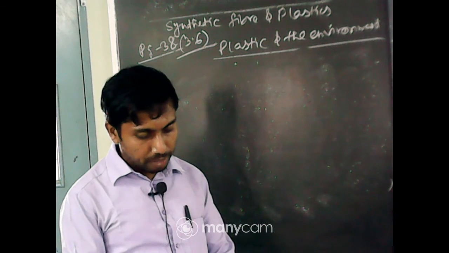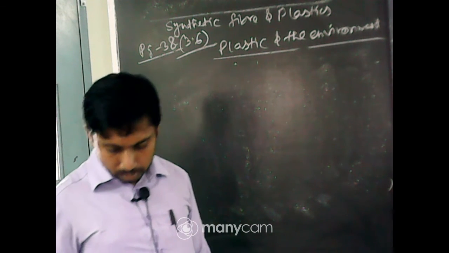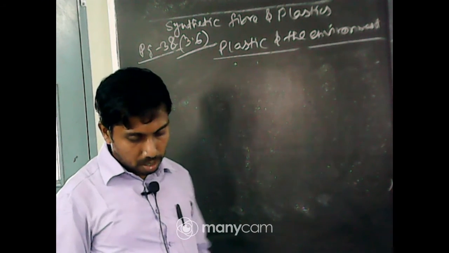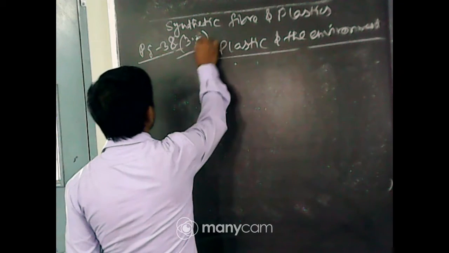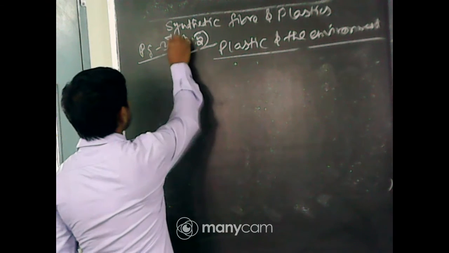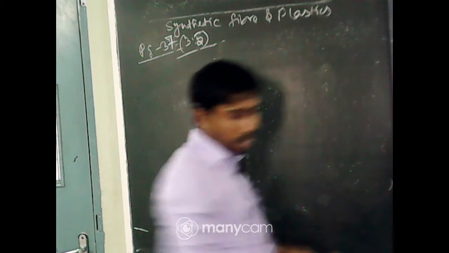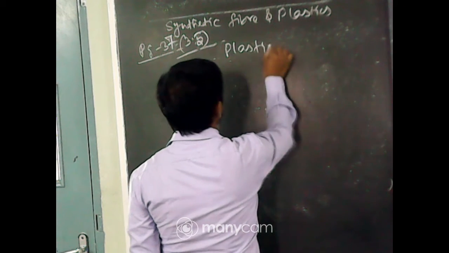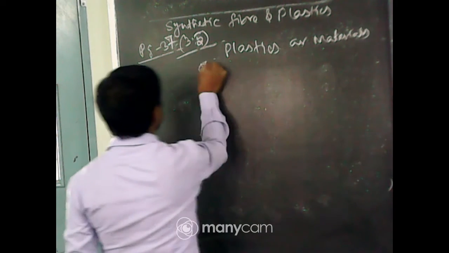Now, follow the previous section, that means unit 3.5, page number 37. Here the subtopic is plastics as materials of choice.